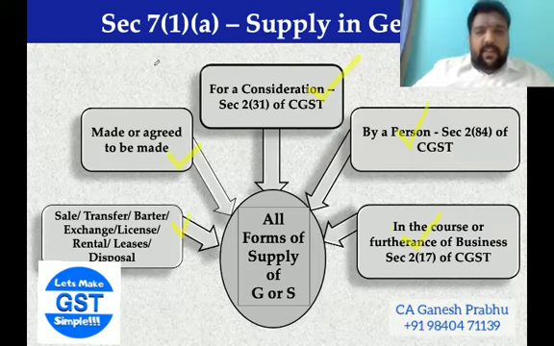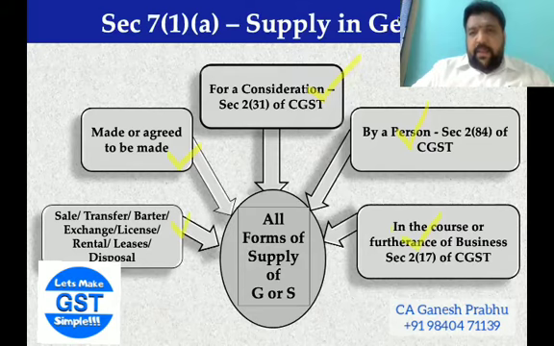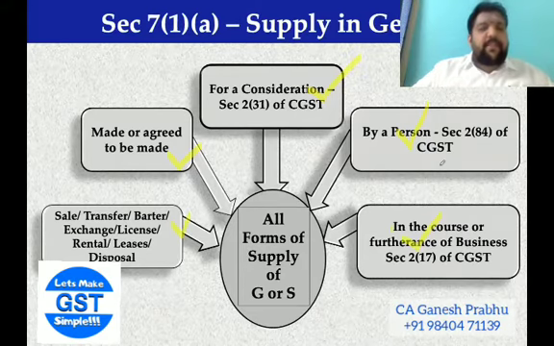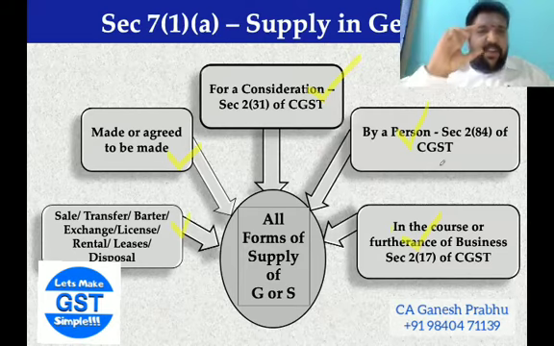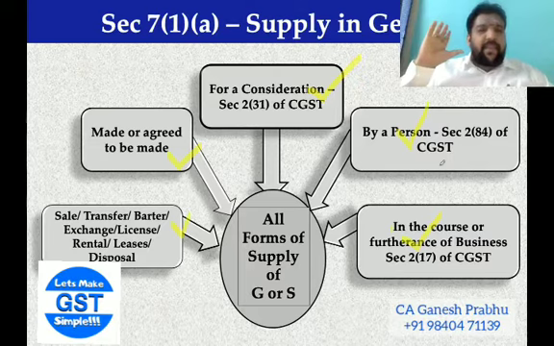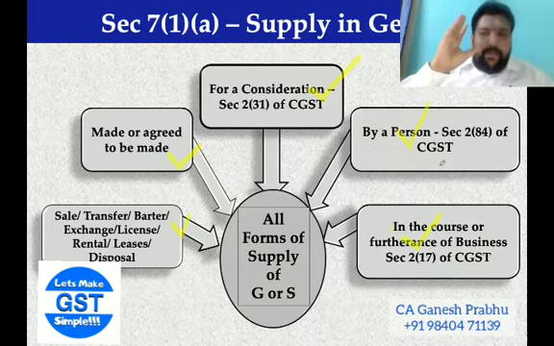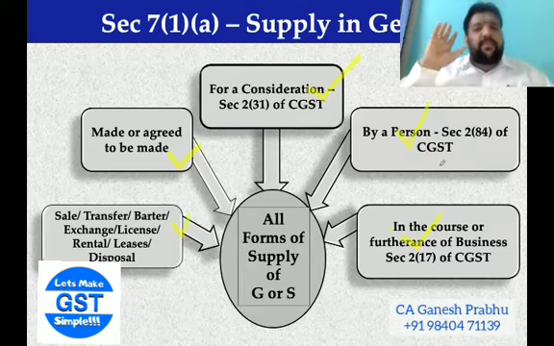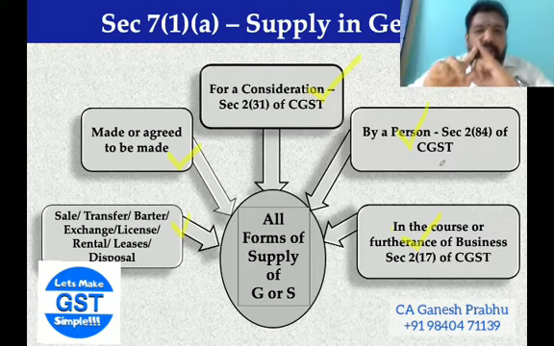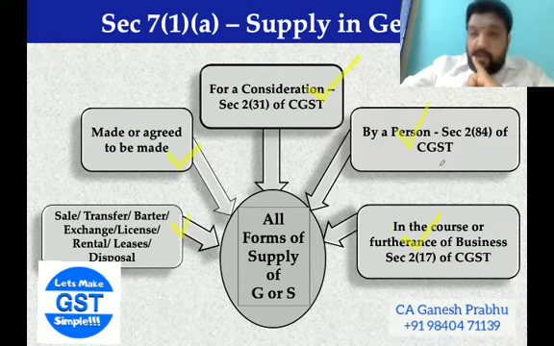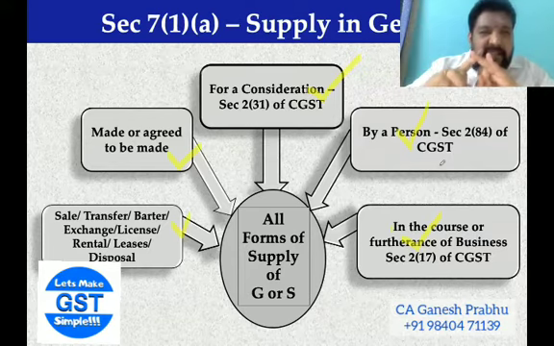My only simple question to all of you virtually sitting there is: is it a supply? You logged into OLX and posted an ad saying: DSLR camera, rarely used, 40,000 only, non-negotiable, interested people call. A few people have called. Now the question before you is supply or not a supply. Is there a sale? Yes, you are selling to a third person.